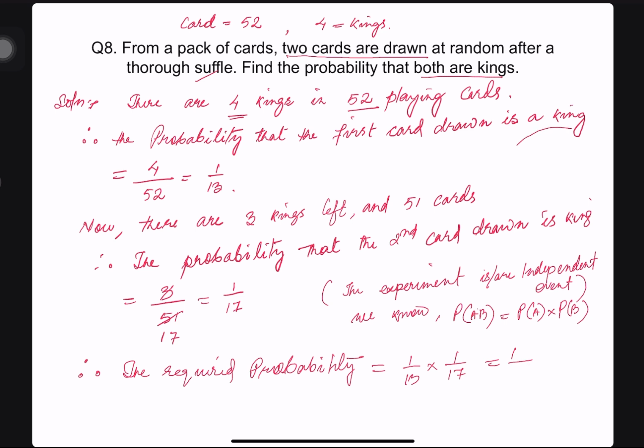What is the answer? 1 by, let us multiply. 13 times 17. 7 times 3 is 21, 2 in hand. 7 times 1 is 7, plus 2 is 9. So 1, 3. So we have 2, 2, 1. This is the answer: 1 by 221. So we have found this out.